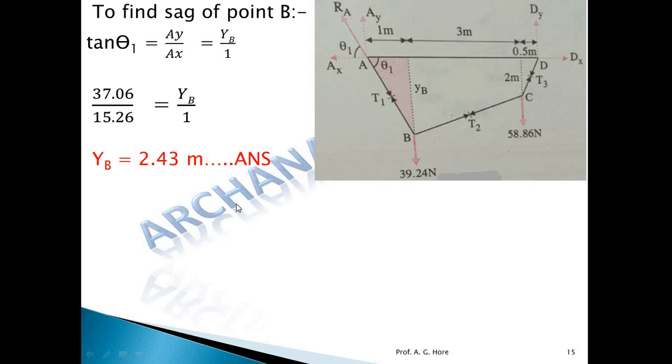So this type of questions is asked as theoretical, numerical and simple ones. By splitting it into small questions, MCQs may be asked, such type of MCQs. Here MCQs may be asked like this: which part of the cable carries the maximum tension? Near the support, where the vertical reaction at that support is maximum, that part carries the maximum tension. So these are the types of MCQs, or theoretical questions, that may be asked in the examination.